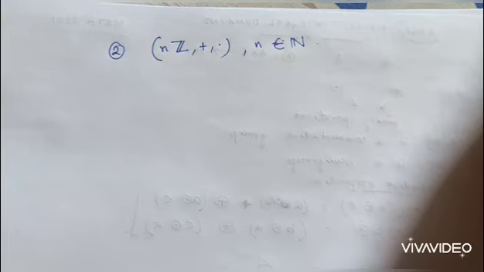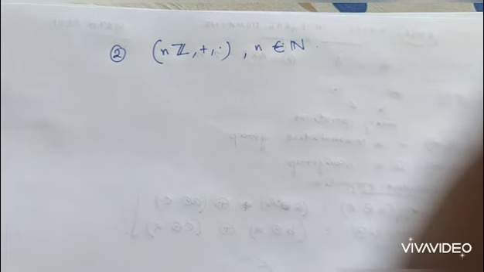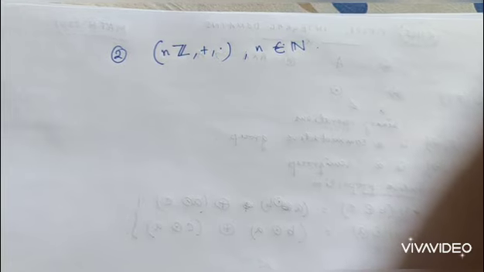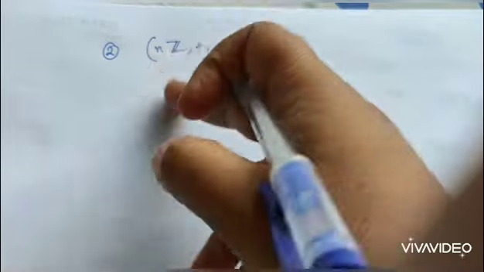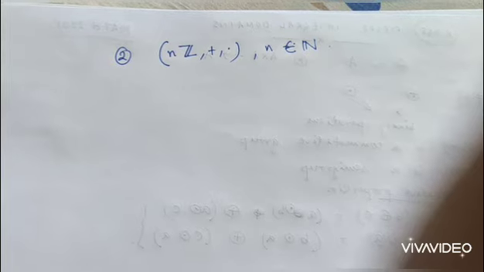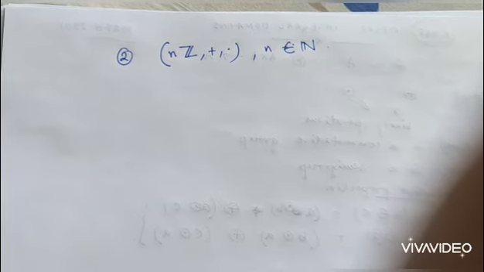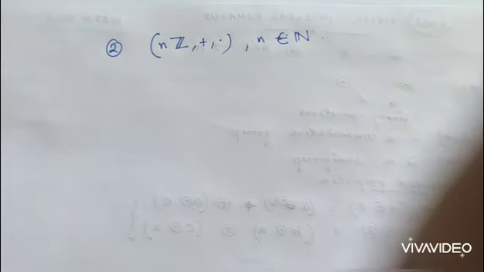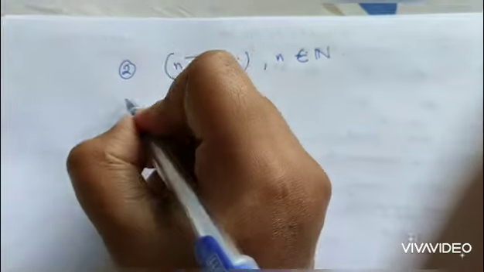Say twice Z, thrice Z, fourth Z, 5Z, 6Z. So multiples of 6, integers which are multiples of 6, integers which are multiples of 3, and so on. So here, integers which are multiples of the natural number n. Of course it is a commutative ring with unity because it is a subset of Z. So that is an example.